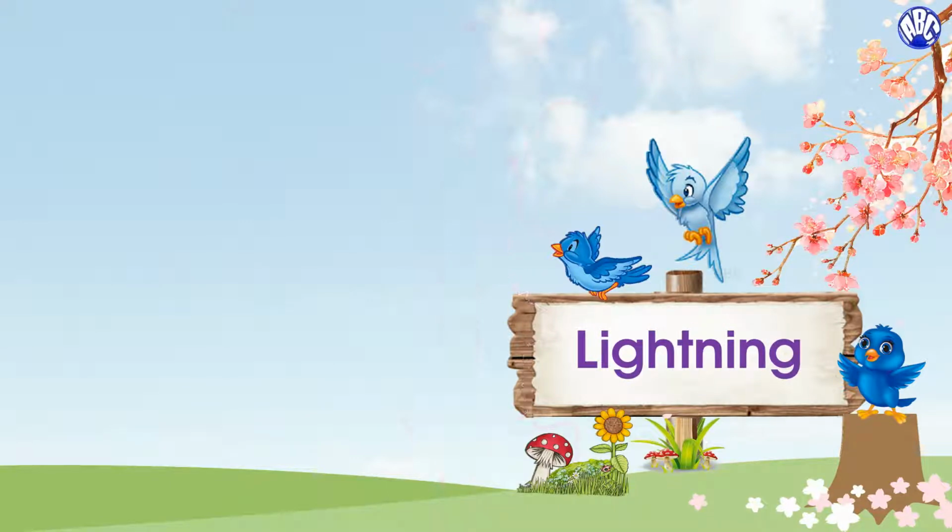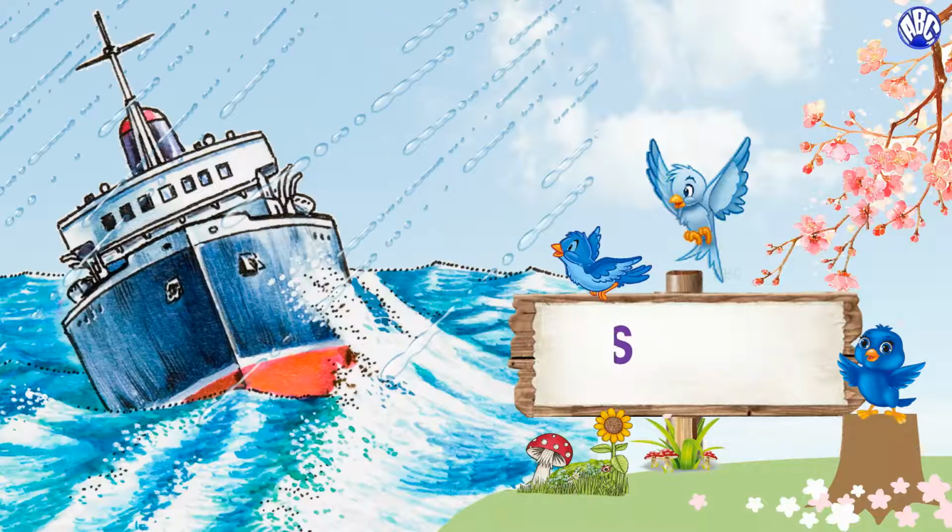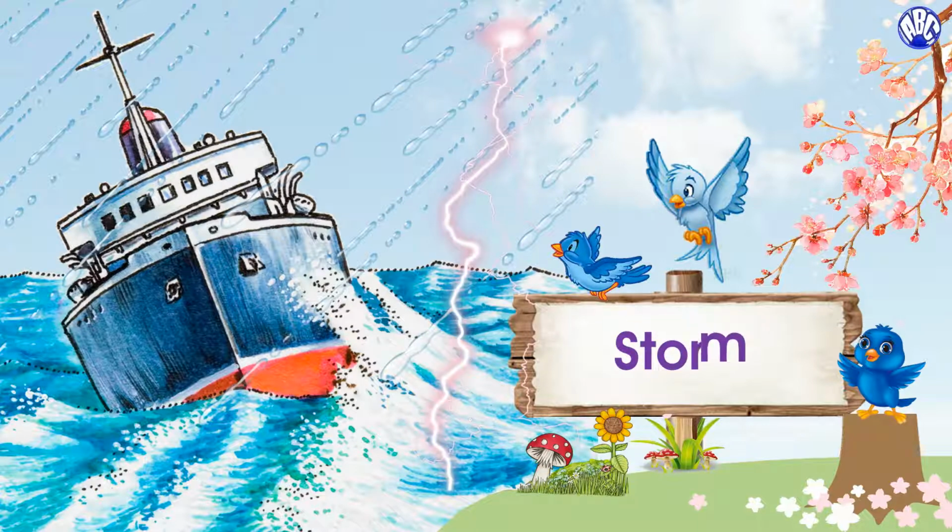Lightning. It is a bright flash of light from the sky, which could be dangerous. Thunder. The loud noise in the sky following lightning. Storm. It is a very strong wind which destroys things.